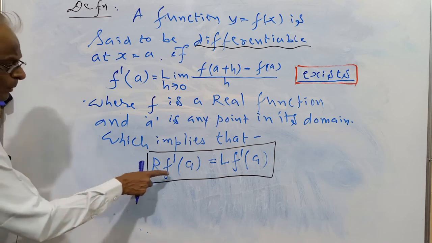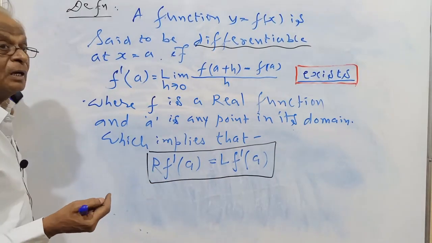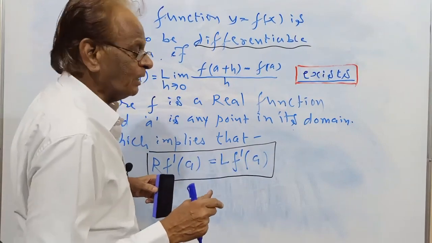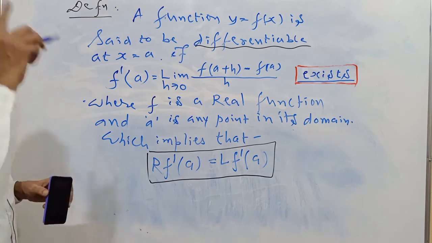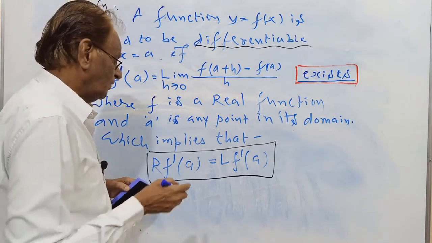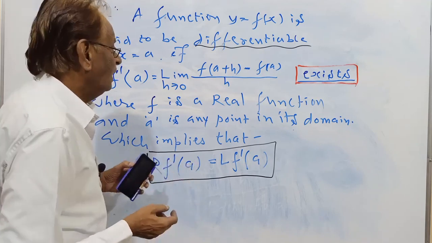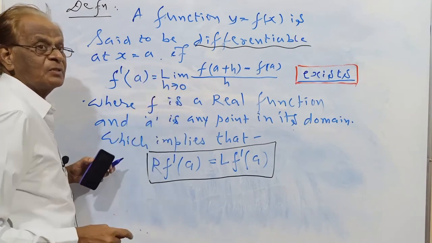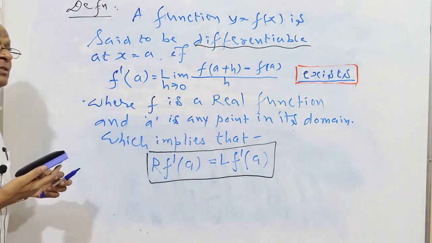Here R f dash a means right hand derivative of the function f(x) at x equal to a. L f dash a means left hand derivative of the function f(x) at x equal to a. Just like we have seen right hand limit and left hand limit, in the same way we have right hand derivative and left hand derivative. In the right hand derivative, h approaches plus 0. In the left hand derivative, h approaches minus 0.